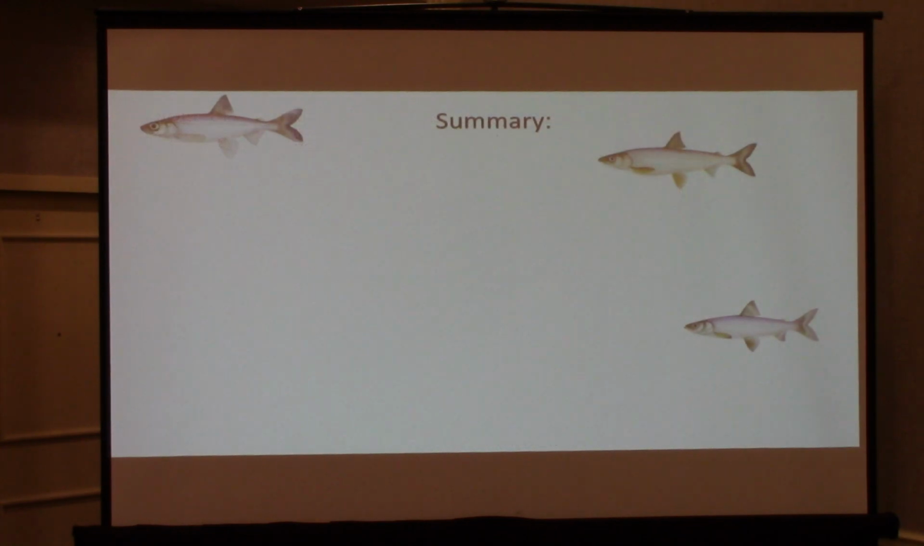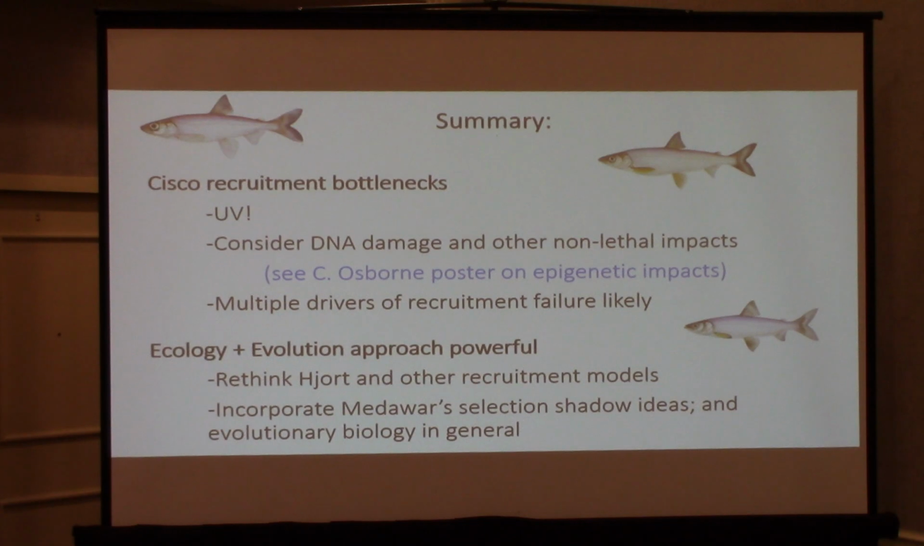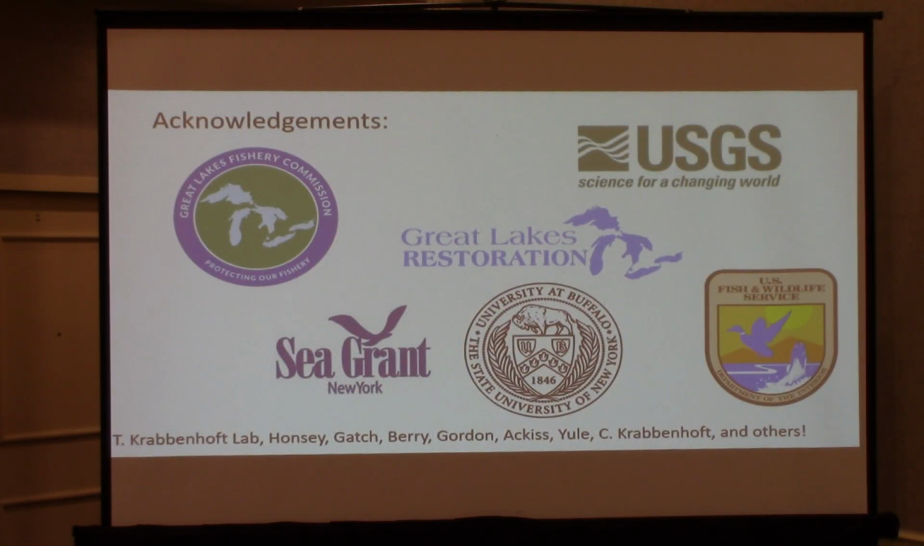All right. So just to summarize, I think I'm out of time just about. Cisco recruitment bottlenecks, I think UV is a really good approach, and Nikki's on the right track, so I look forward to the next work that Nikki Berry does if that work is ongoing. I think we need to consider not just mortality, but also the DNA damage and non-lethal effects, and actually quantify those. Of course, lots of drivers of recruitment failure are likely and of course are occurring. Not to say this is the only cause, but it's worth looking at. Ecology plus evolution is important. I think we could do some more with recruitment models incorporating these. And I'll just stop there. Say thanks to a lot of funding sources and folks involved in this as well. Thank you.